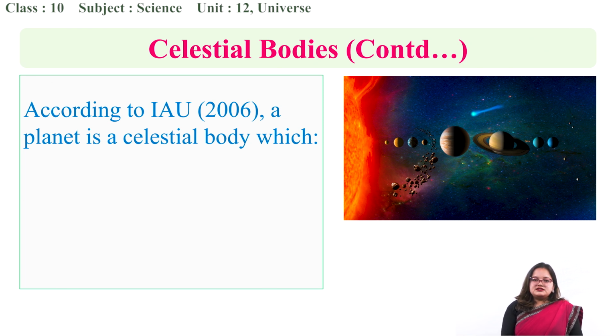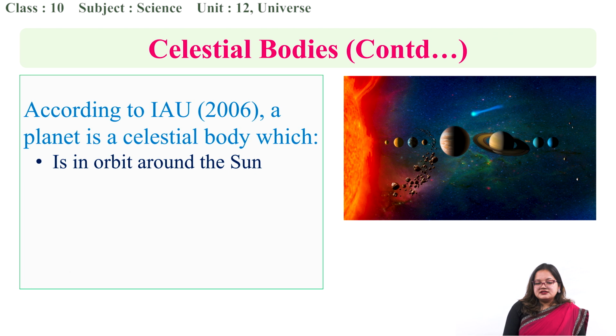So at the general meeting that was held in 2006, they decided to define planets with some basic criteria. A planet is a celestial body. First criterion: it should be in orbit around the sun.